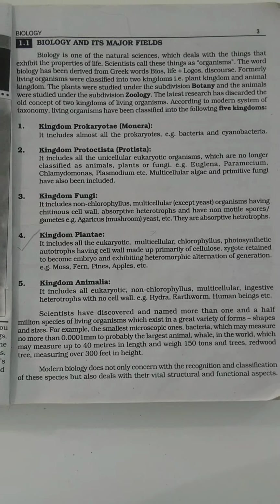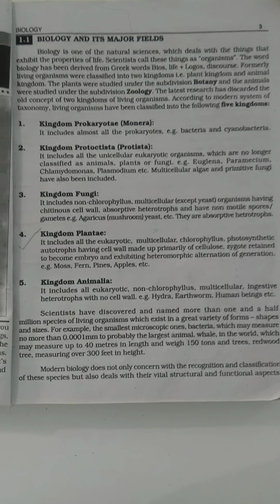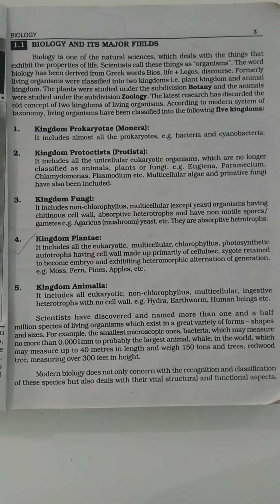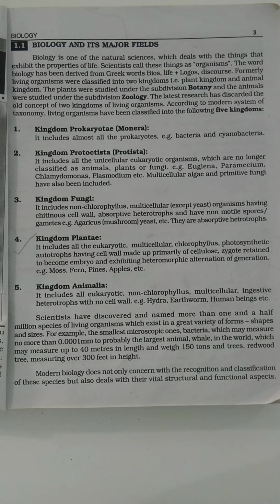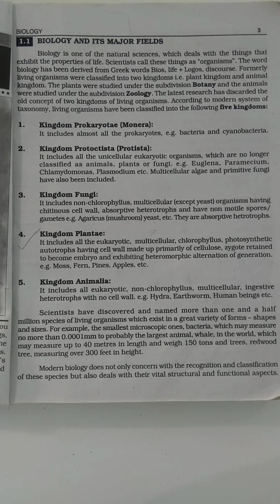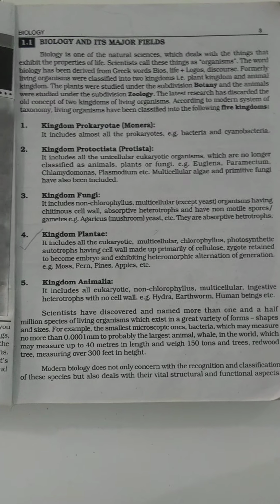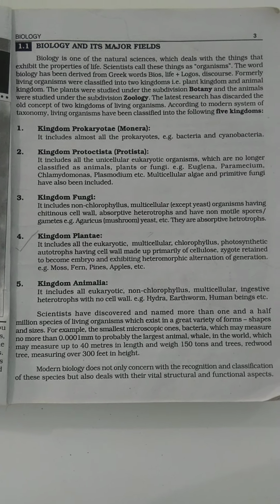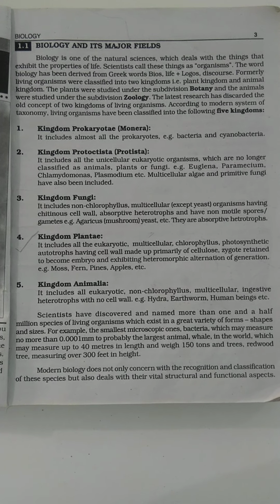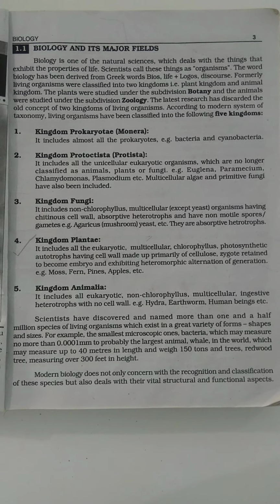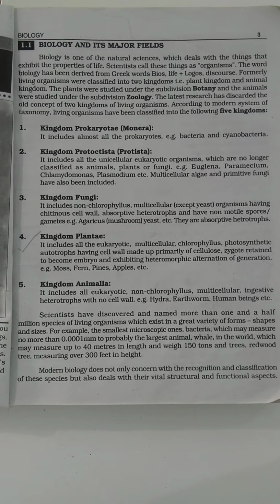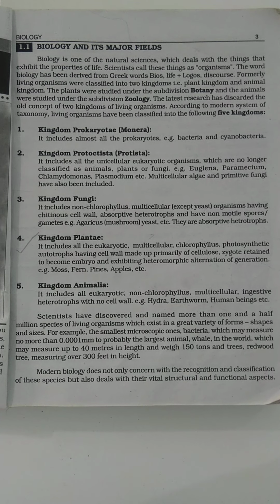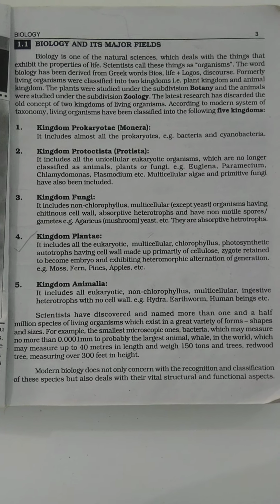With the help of the electron microscope and advanced studies, these organisms were divided by Robert Whittaker into the five kingdom system, which was later modified by Margulis and Schwartz, converting kingdom Monera into kingdom Prokaryota.